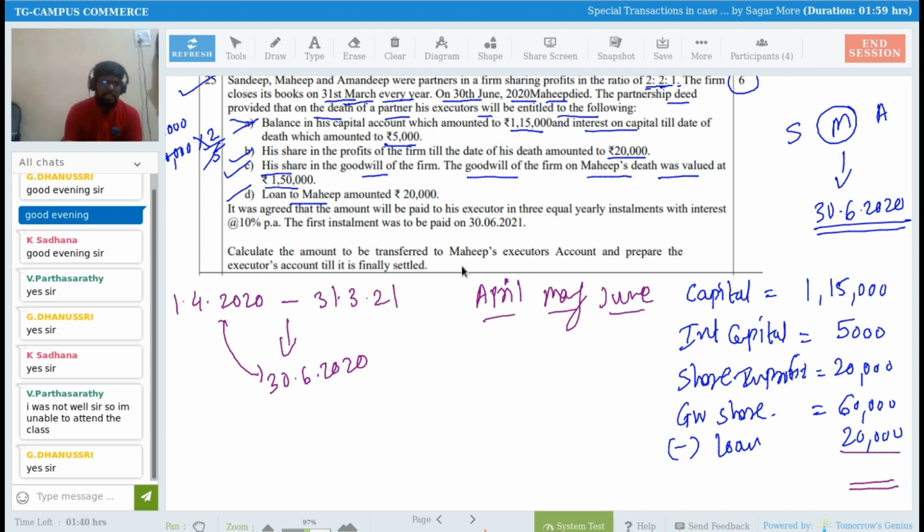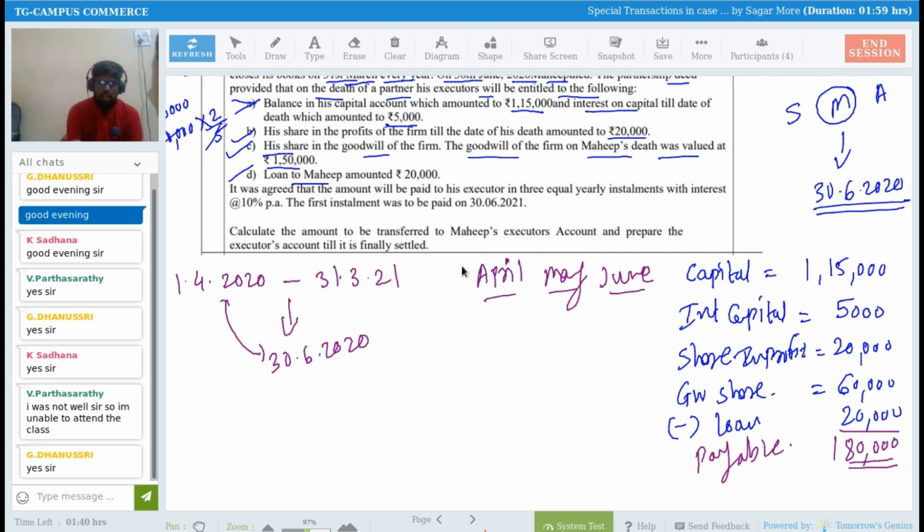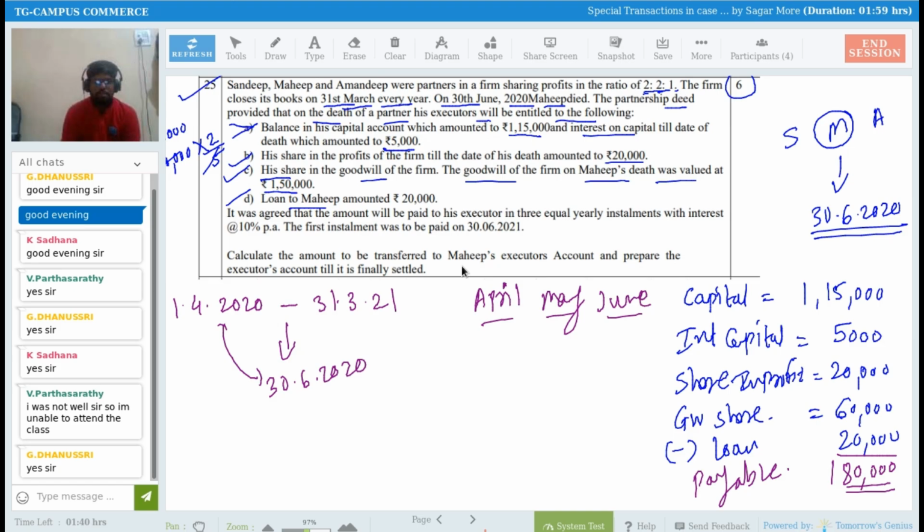1,15,000 plus 5,000, 1,20,000, plus 60,000, 1,80,000. So finally we have to pay 1,80,000 to the executor of Mahib. Any doubt so far? Any question so far? How I arrived at 1,80,000 rupees?